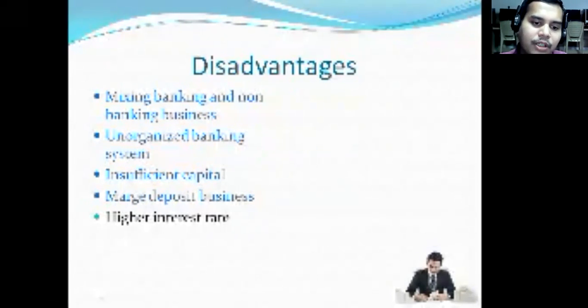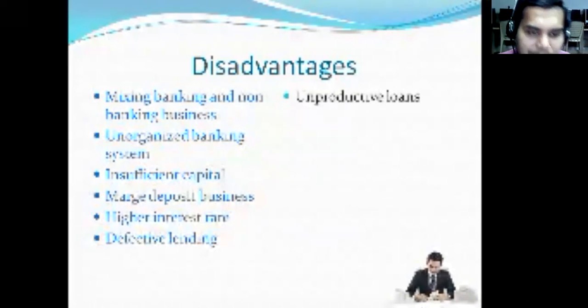So it is the individuality of that particular indigenous banker, whatever rate of interest he wants to charge. And if the person approaching him is a close one, the interest rates might differ. Once again, A has lent money to C and D. For C he has lent at 5 rupees, and for D at 2 rupees. It is his interest. As this is an unorganized sector, there are no such rules and restrictions. Whatever he wants to charge, he will charge. As he has a chance to charge a higher rate of interest, definitely he will take that chance with his customers.